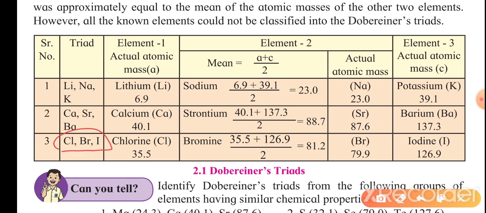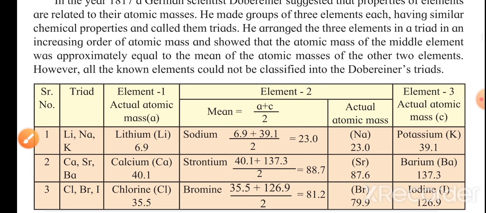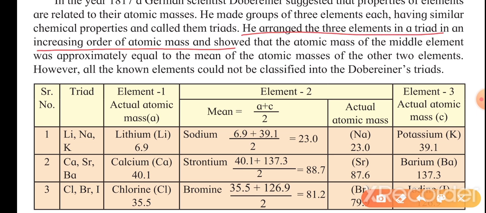One interesting thing is that he arranged all three elements in each triad in increasing order of their atomic masses. So first is lithium, second is sodium, and third is potassium.